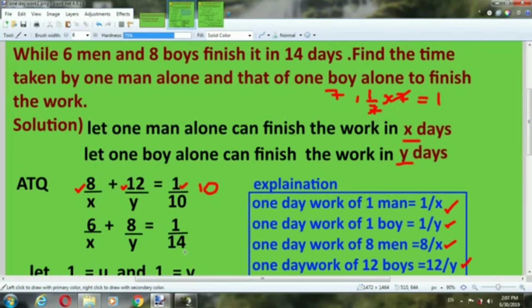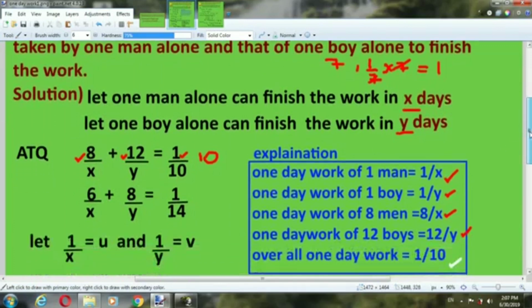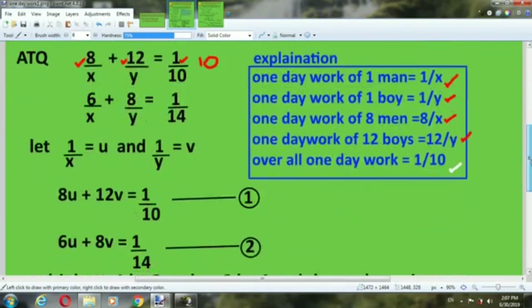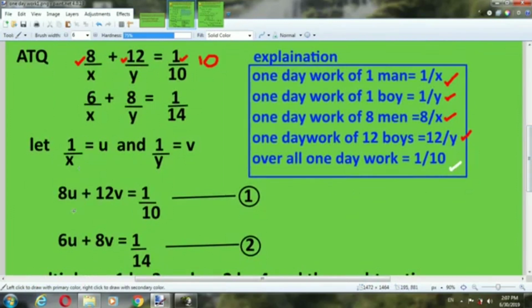That's why we have taken 6 by X plus 8 by Y equal to 1 by 14 according to the second statement of the question. Now 1 by X equal to U and 1 by Y equal to V. We put these values: 8U plus 12V is equal to 1 by 10. This is the first equation. And 6U plus 8V is equal to 1 by 14. This is the second equation.